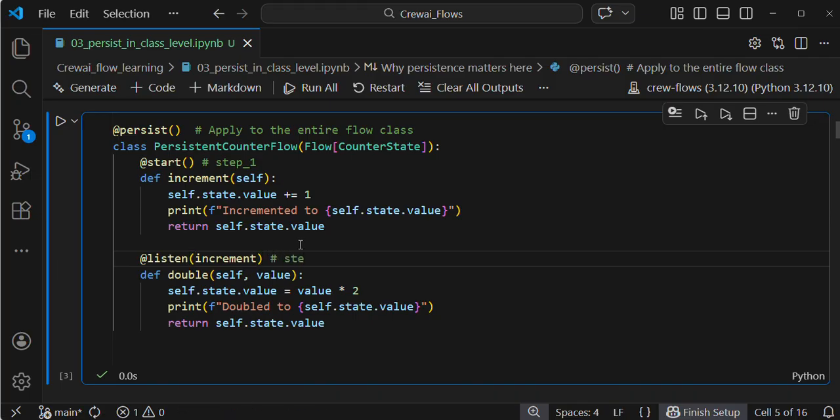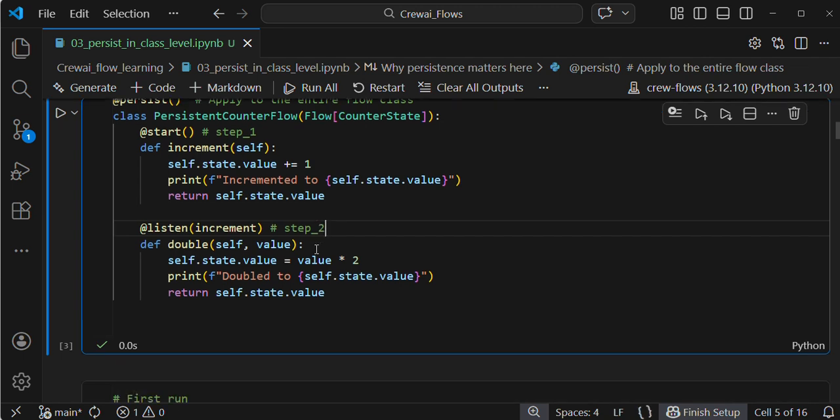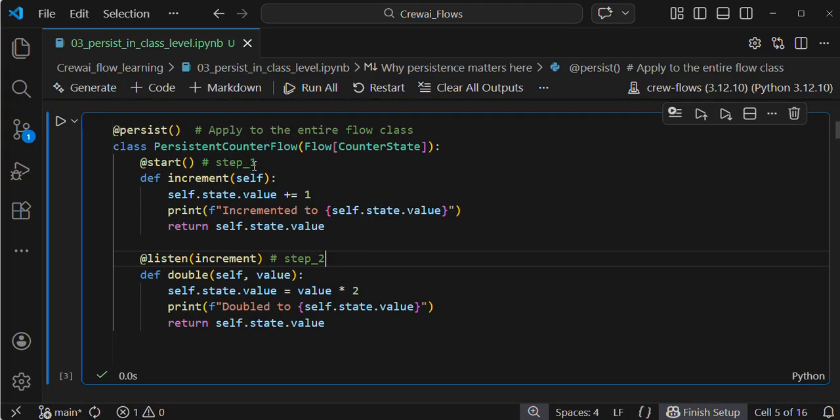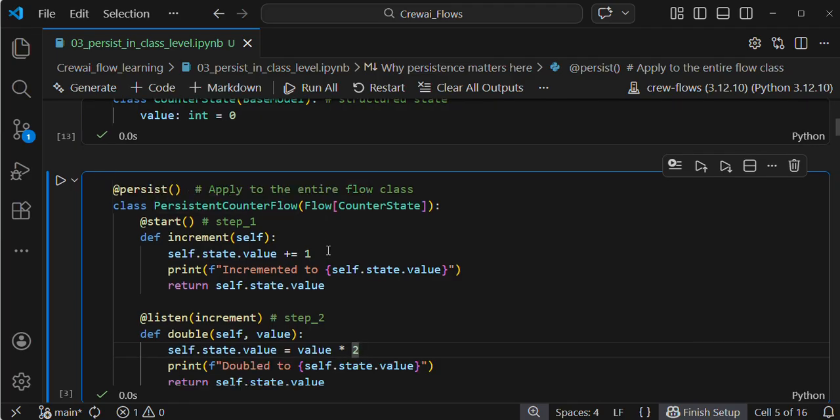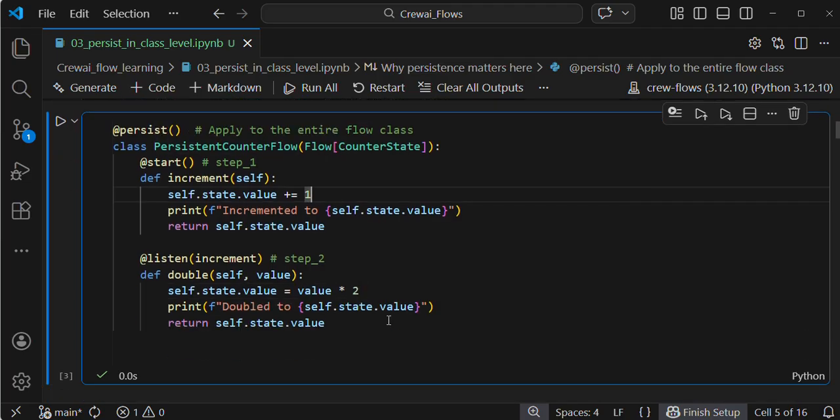In step 2, I am taking the step 1 output as input, and then I double it, I multiply by 2. By default it is 0, here it is updated to 1. Then I am doing the multiplication: 1 multiplied by 2 is 2.